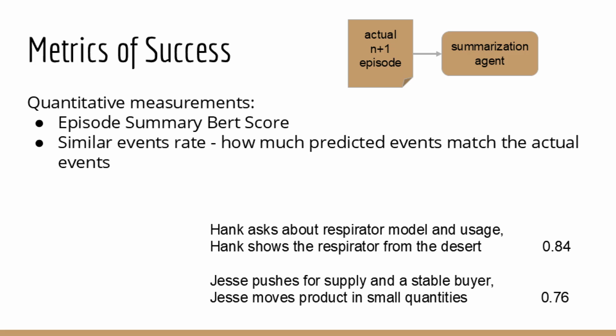For quantitative measurements, we have the episode summary per score, which evaluates the cosine similarities between a short summary of the predicted episode and the actual episode. We also have a similar events rate, which evaluates how many predicted events match the actual events. Here are two pairs of examples. The first line is the predicted event, the second line is the actual event, and their cosine similarities.